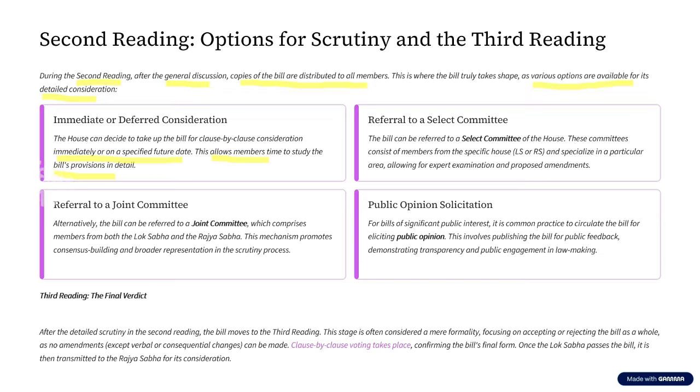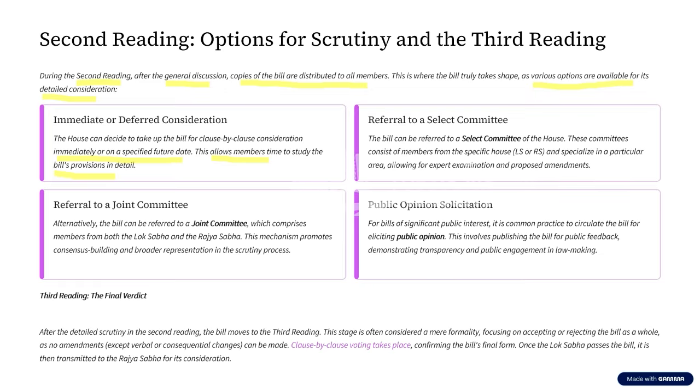For example, if they get the copy of the bill today, and it is decided that after 7 days this bill is going to be discussed, then members will have 7 days to study the pros and cons of the bill. They will have a lot of people to assist them. And you see certain members giving wonderful speeches in Parliament, speaking for the bill or against the bill. Why? Because they have had sufficient time to study this particular bill.